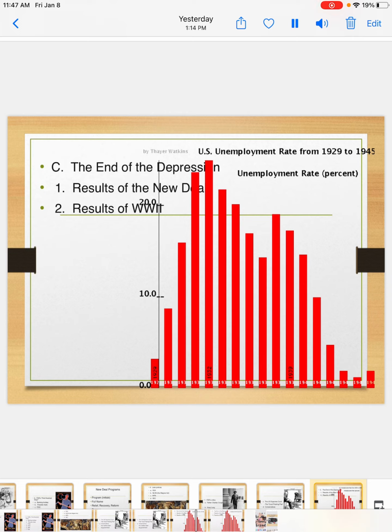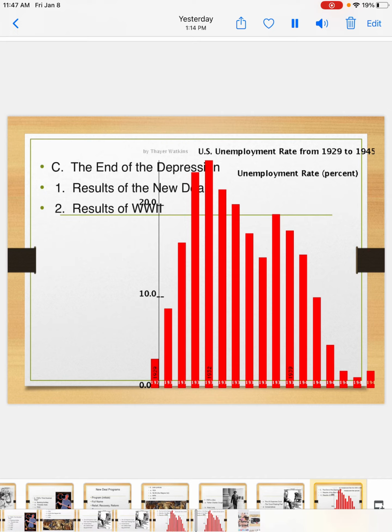Let's talk about the results of World War II. So World War II is our next unit, and this is just a little brief introduction to that, which also ends our unit on the Great Depression. So in 1939, World War II breaks out in Europe. At that point, America then becomes the supplier of many of the products and goods some of the nations in the war needed to survive.